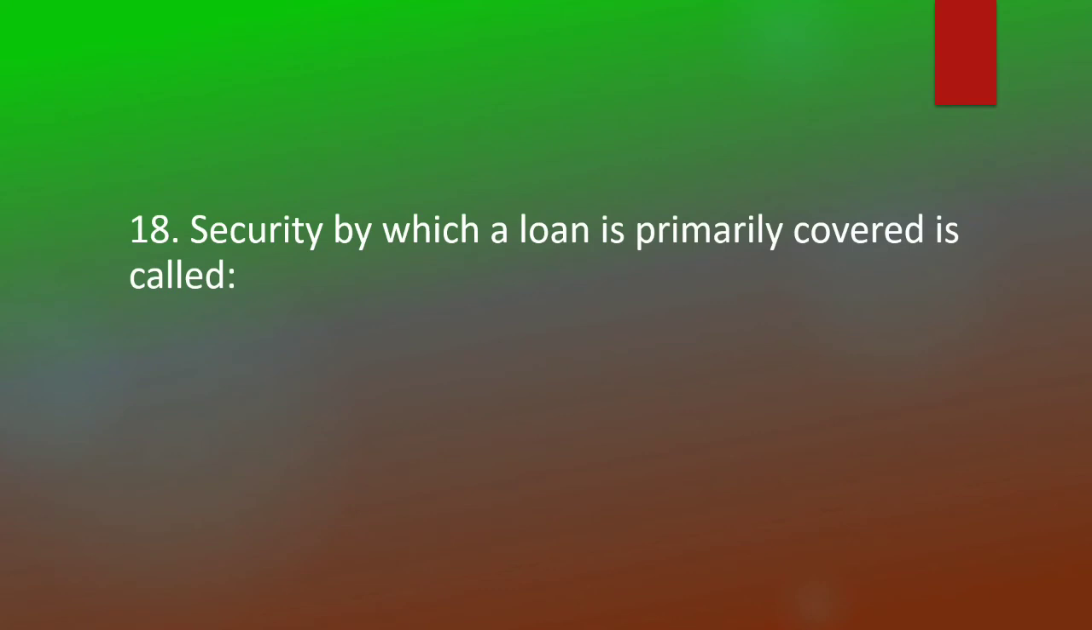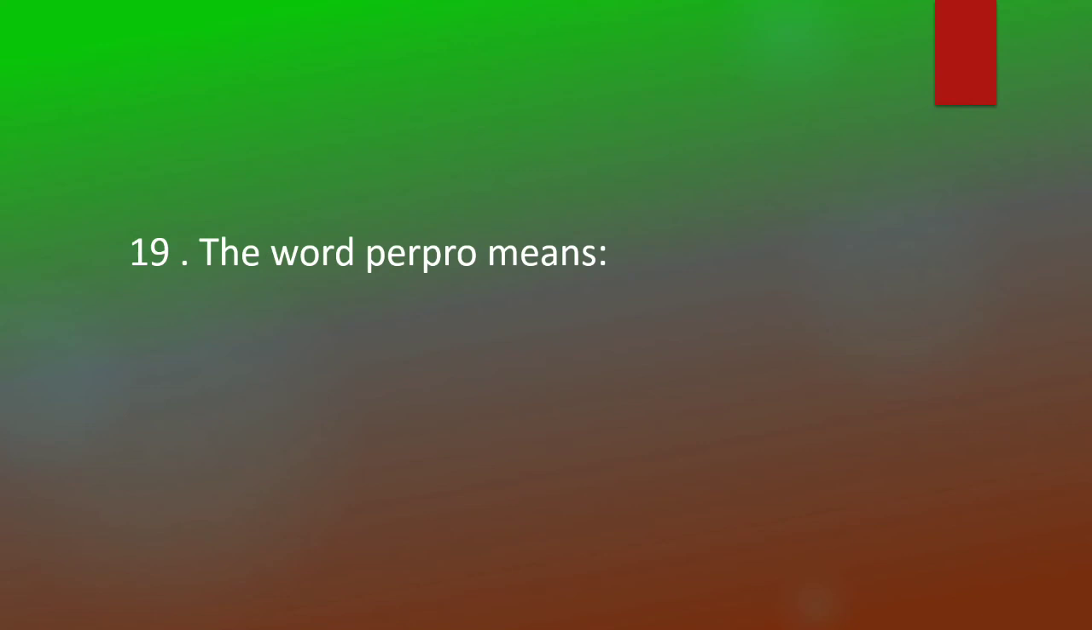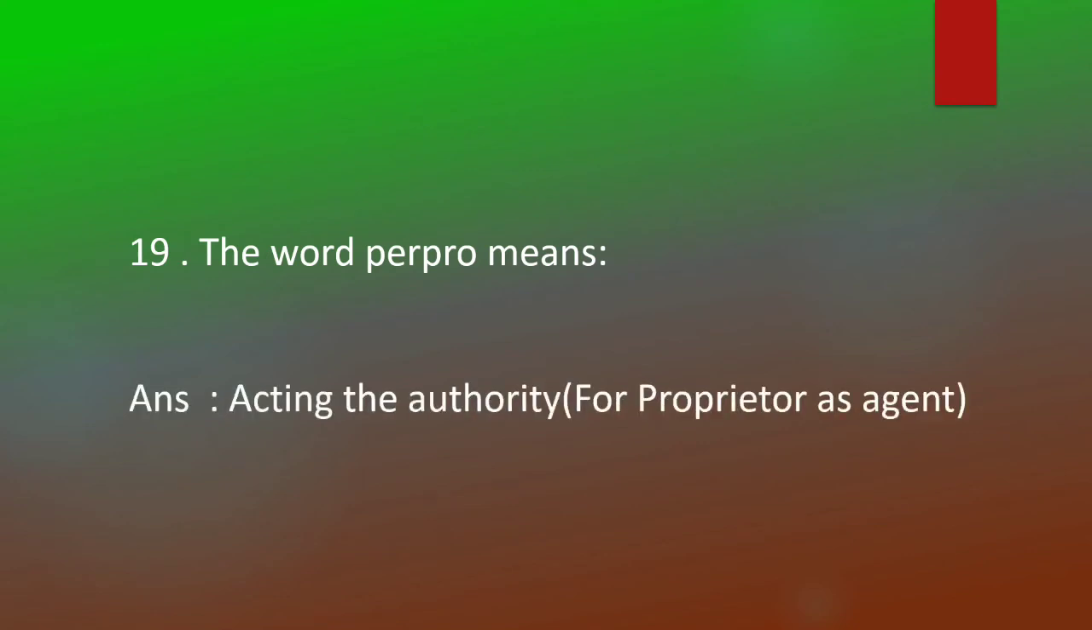Security by which a loan is primarily covered is called primary securities. The word per pro means acting the authority for proprietor's agent.